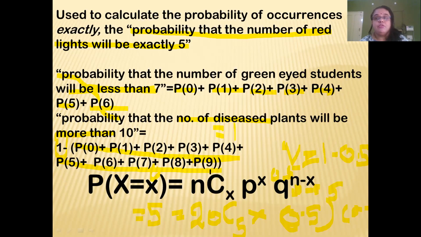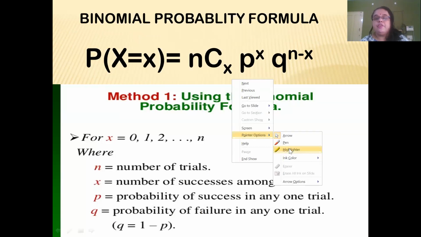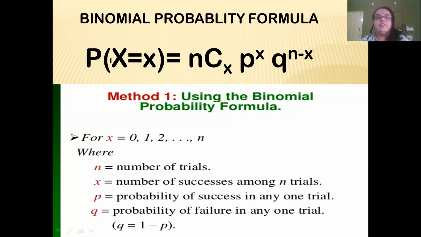That is also possible. The binomial probability formula is given by P of x is equal to nCx, p to the power of x into q to the power of n minus x, for x equal to 0 to n number of trials. Again, we are repeating it.